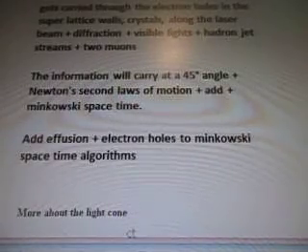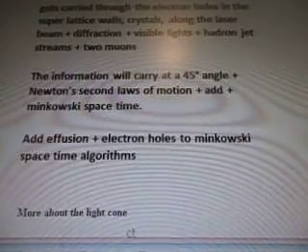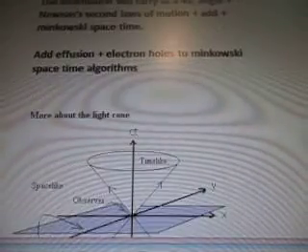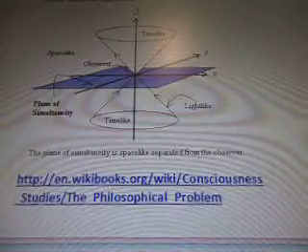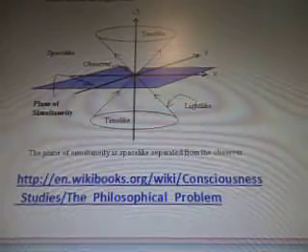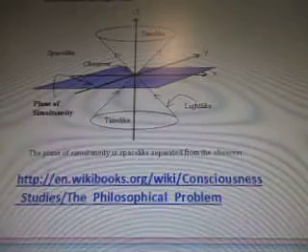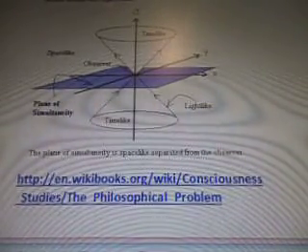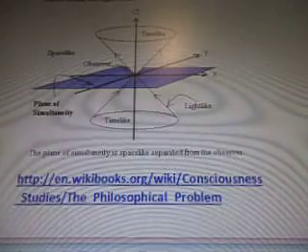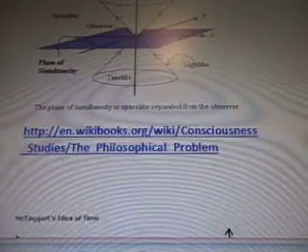Crystals along the laser beam, diffraction. Visible lights, hadron jet streams, and two muons. The information will carry at a 45-degree angle in Newton's second law of motion. Add Minkowski spacetime. Add effusion and electron holes to the Minkowski spacetime algorithms. More about the light cone. So this is the plane of simultaneity, which is space-like separated from the observer. So you have your time-like, light-like, plane of simultaneity, observer, space-like, time-like, and there's your x and y axes. That's from en.wikibooks.org.